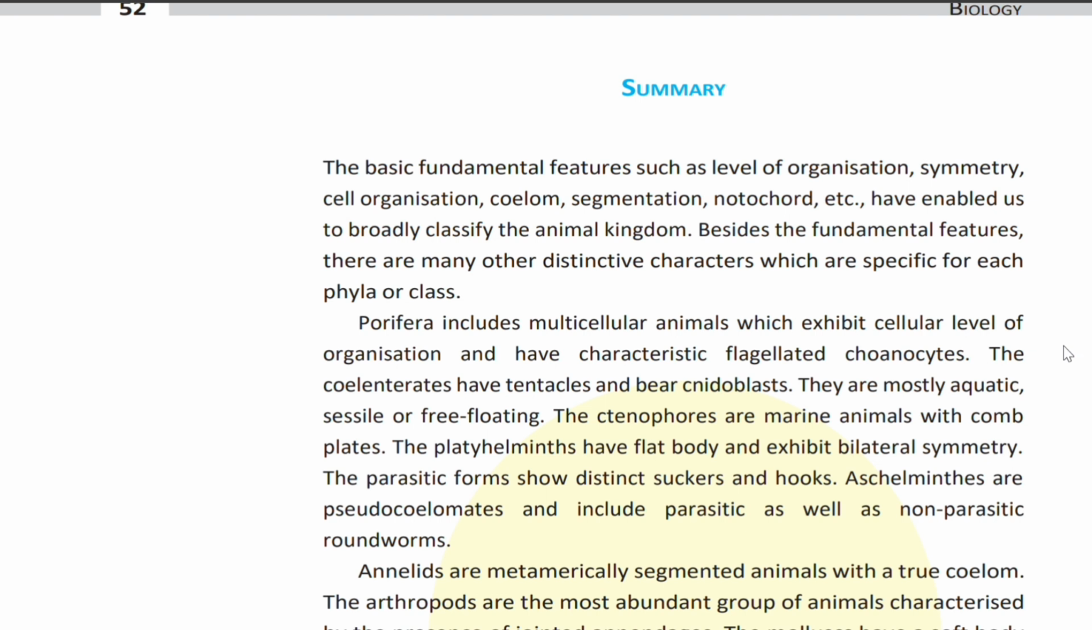Porifera includes multicellular animals which exhibit cellular level of organization and have characteristic flagellated choanocytes. The Coelenterates have tentacles and bear cnidoblasts. They are mostly aquatic, sessile, or free-floating. The ctenophores are marine animals with comb plates. The Platyhelminthes have flat body and exhibit bilateral symmetry. The parasitic forms show distinct suckers and hooks. Aschelminthes are pseudocoelomates and include parasitic as well as non-parasitic roundworms.